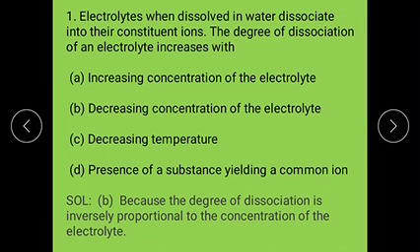The right answer is B. The degree of ionization is inversely proportional to the concentration of the electrolyte. On dilution, it gives a larger number of ions, which automatically increases the degree of ionization value.